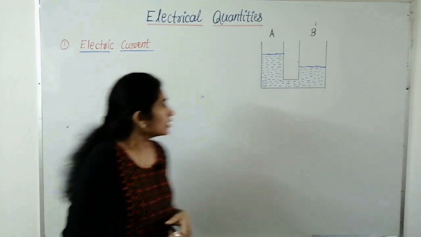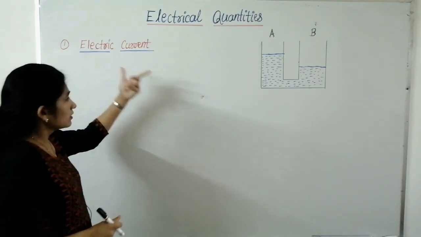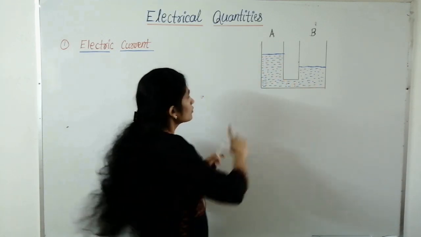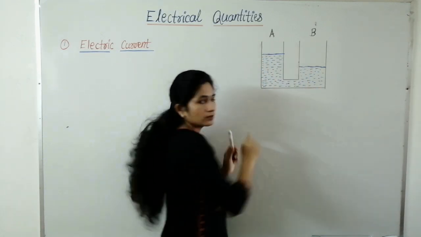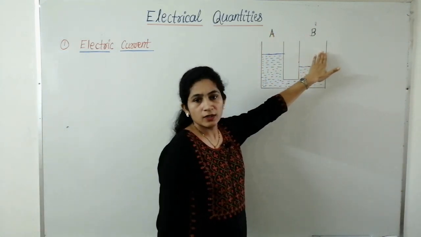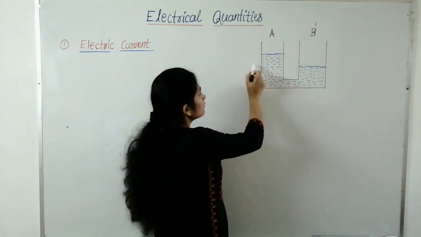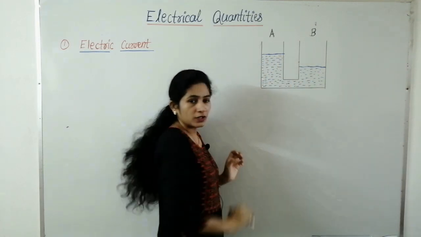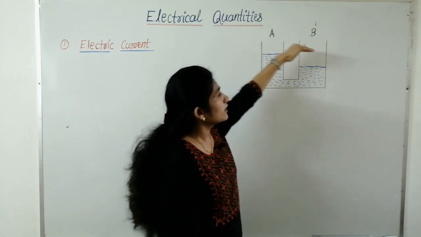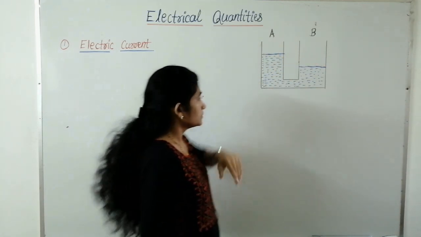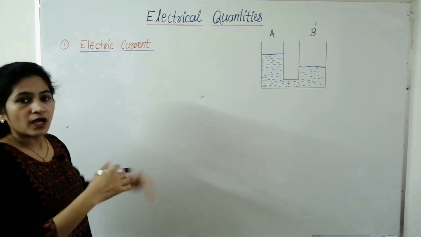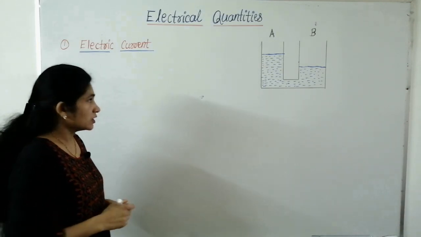Okay. In order to understand the electric current, let's understand first the water current. Okay. So here there are two tanks A and B. You can see the level of water in A is higher than B, and therefore water will flow from tank A to B, because A is at higher level and B is at lower level. Similarly, electric current also flows from higher potential to lower potential.